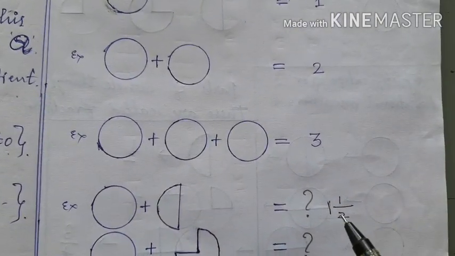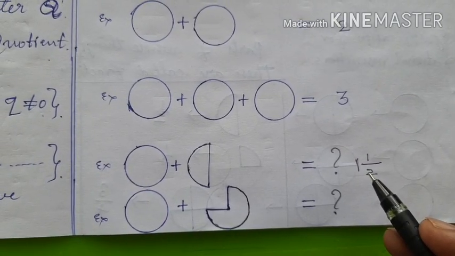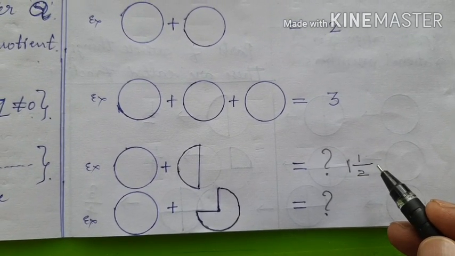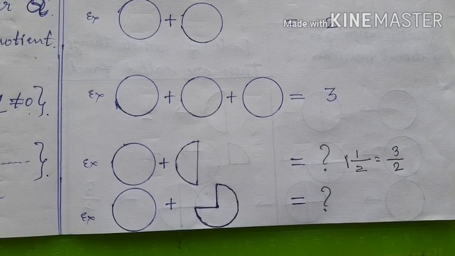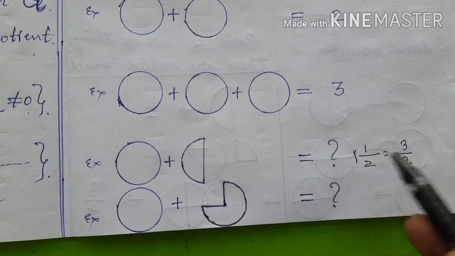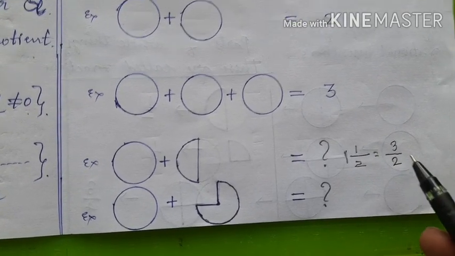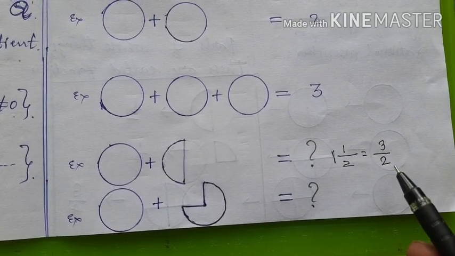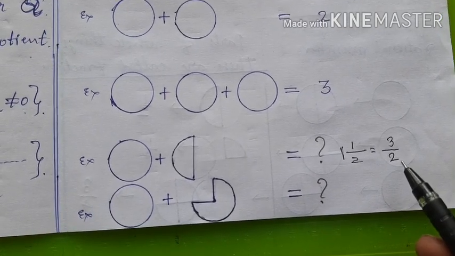Here, this is a mixed fraction. The mixed fraction is converted into improper fraction. How? 2 ones are 2, 2 plus 1, 3, 3 by 2. Therefore, 3 by 2 is in the form of p by q, which is a rational number.